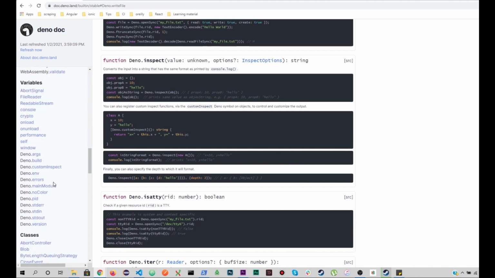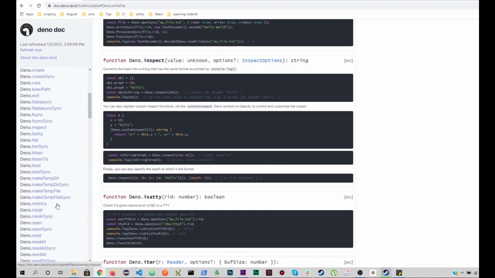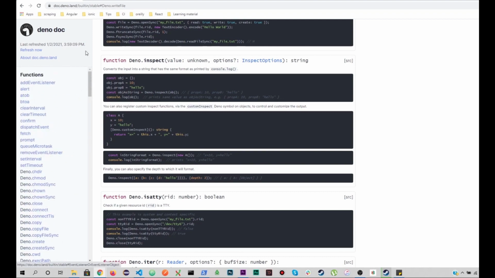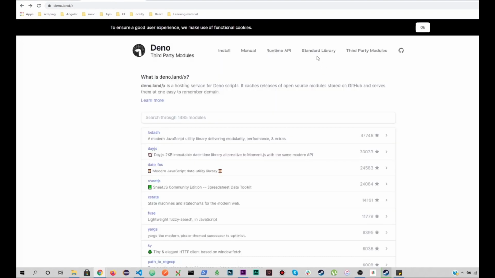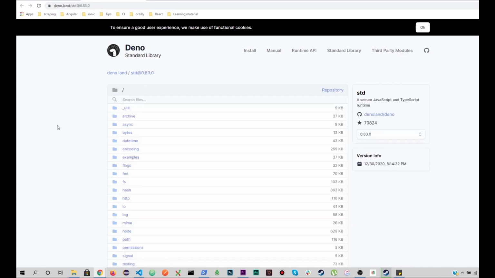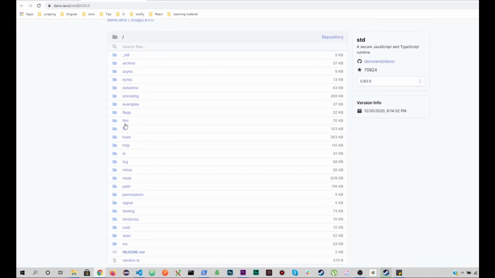And this is pretty much enough documentation which you can go through, and you can use whatever you want, right? And there are some standard libraries and also third-party modules. This is the standard library. So here you can see the fs is used to access the file systems, hashing, http is used to create server, input, output, log, mem, node.